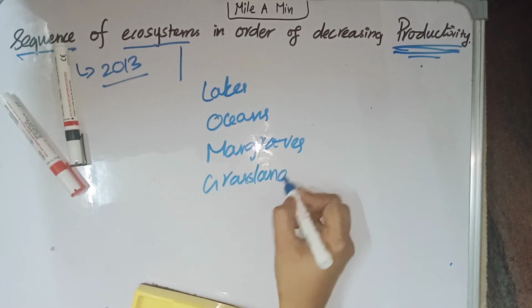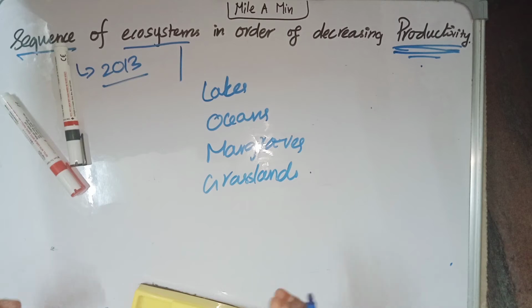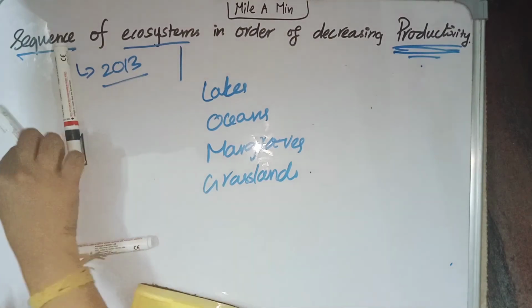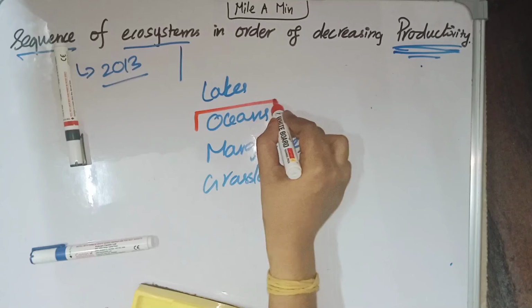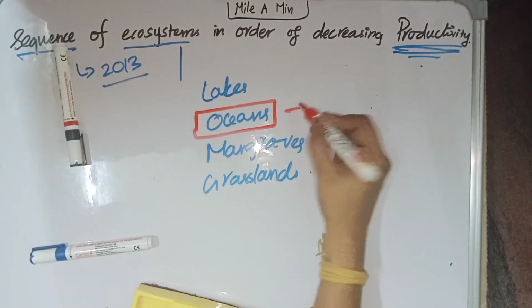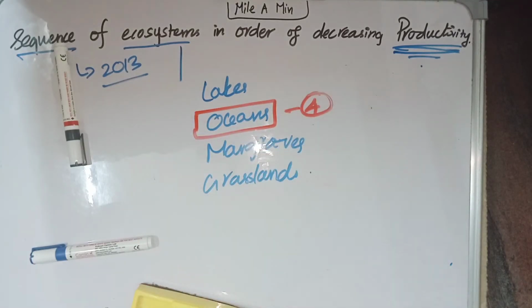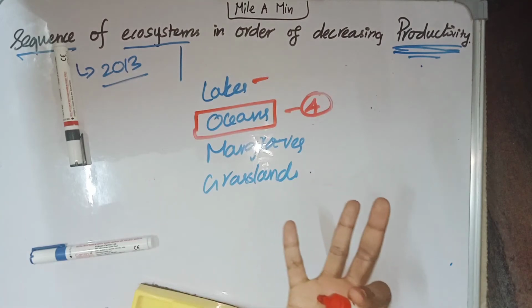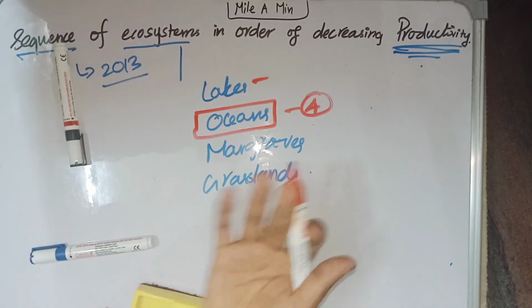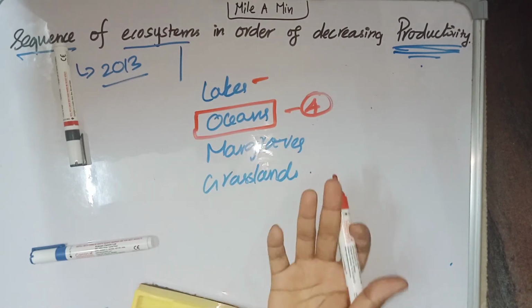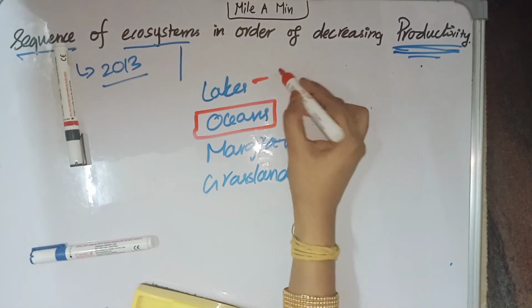We already know aquatic ecosystem has lower productivity compared to terrestrial ecosystem. So the ecosystem which has the least productivity is ocean, so it is number 4. Lakes is also an aquatic ecosystem, and aquatic ecosystems generally have lower productivity than terrestrial ecosystems, so it is number 3.